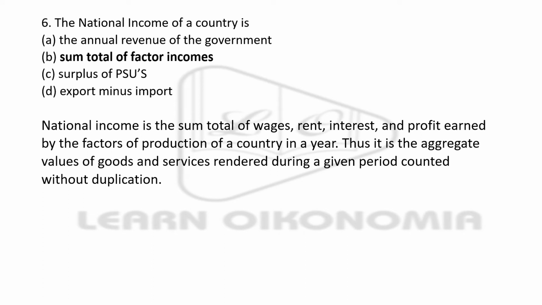Next question: the national income of a country is dash. The annual revenue of the government, the sum total of factor incomes, surplus of public sector undertakings, export minus import. As we all know, the national income is the sum total of factor income. So the right answer is option B. You'll be adding wages, rent, interest as well as profit of a particular year to get your national income.